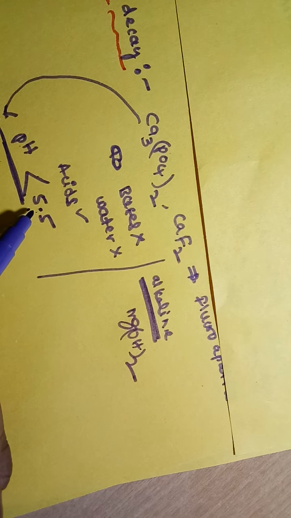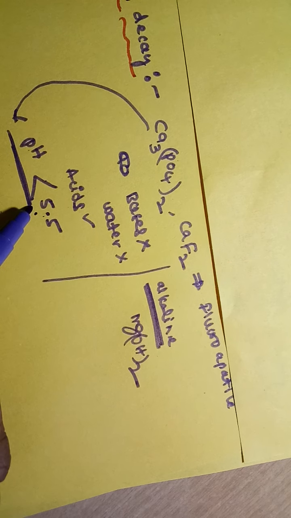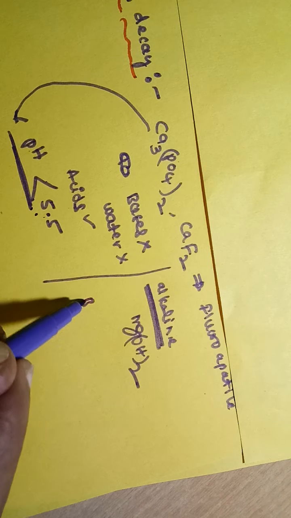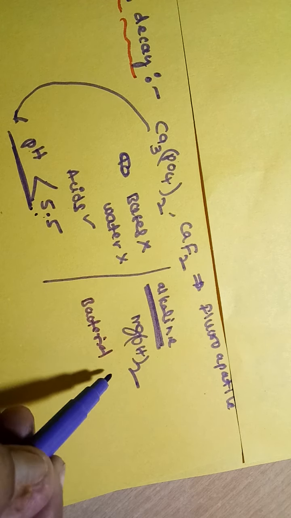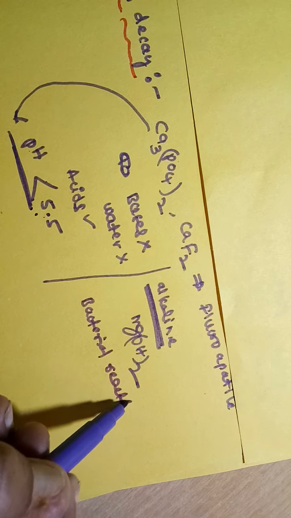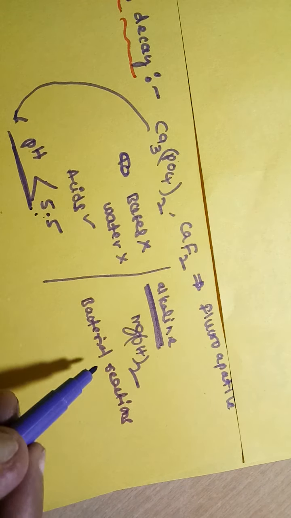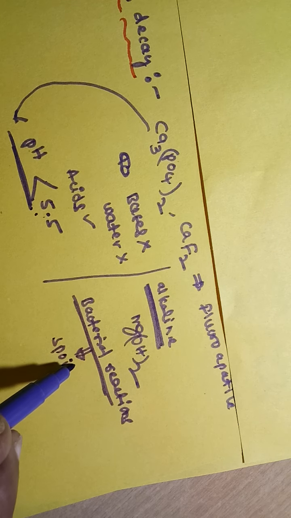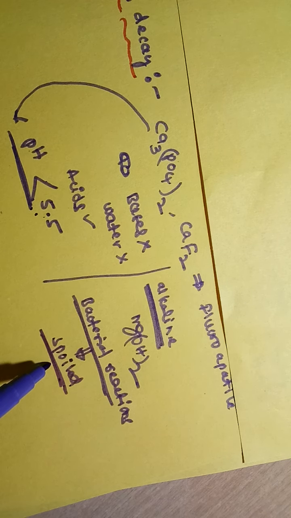So why does the pH value of the mouth decrease to less than 5.5? Whenever the food materials which are eaten by us stick to the teeth, due to bacterial reactions those food materials are spoiled. Due to the spoiling of these food materials in the mouth, the pH slowly decreases.